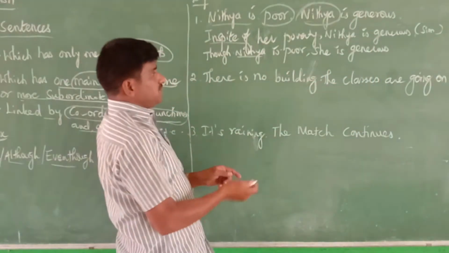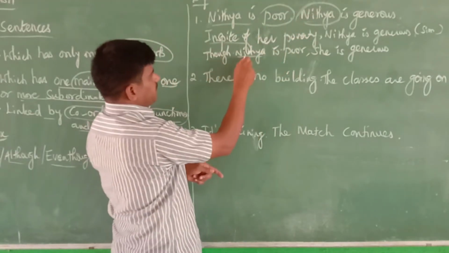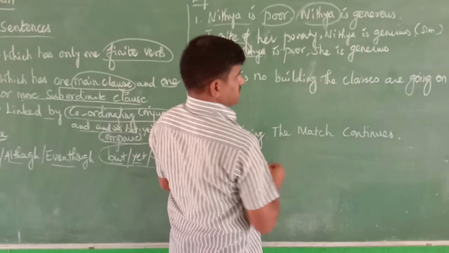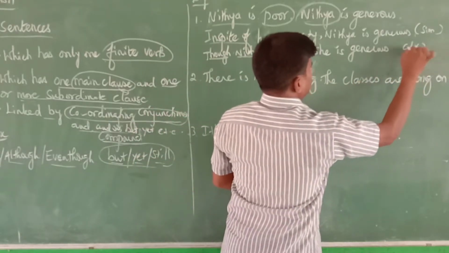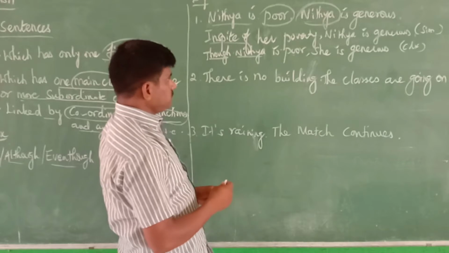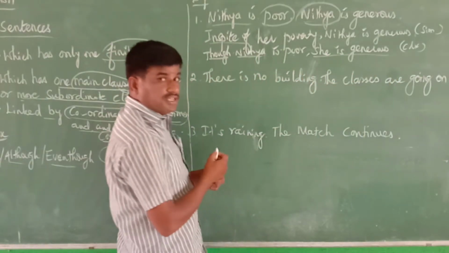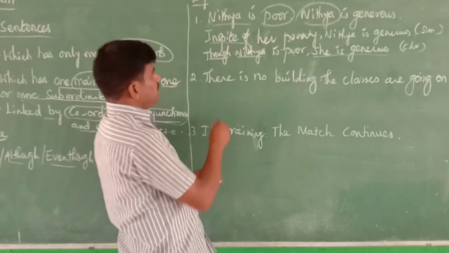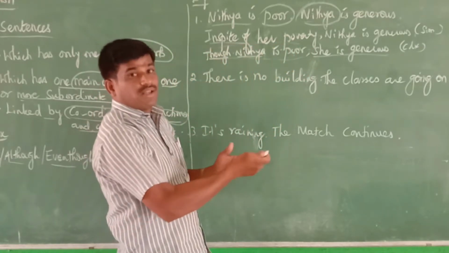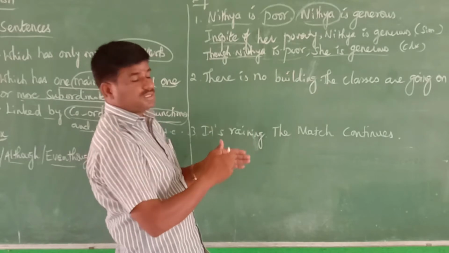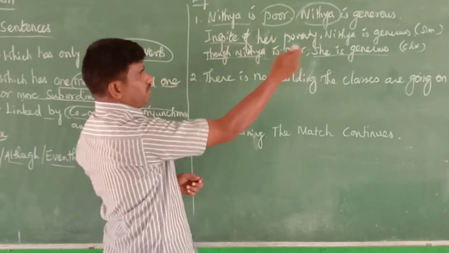This is the way of changing the given example to a complex sentence. Though Nitya is poor, she is generous. Because though is used, this sentence is called a complex sentence. In this, "she is generous" is the main clause, and "though Nitya is poor" is the subordinate clause. So there are two clauses, one main clause and another subordinate clause. This is a complex sentence.